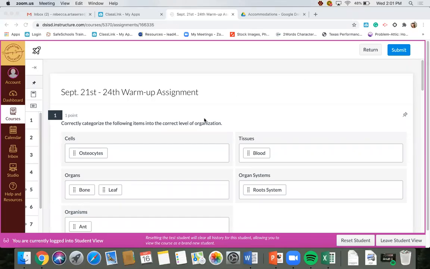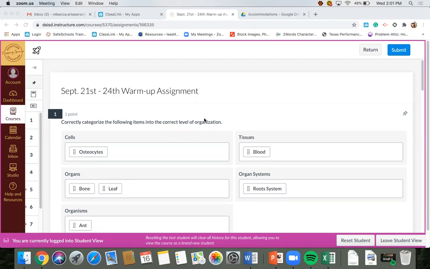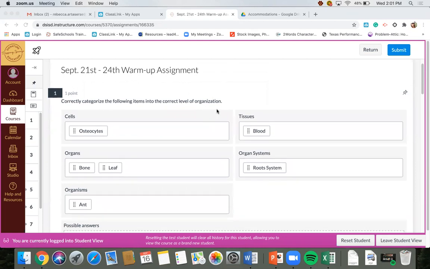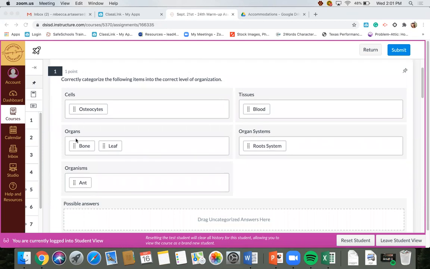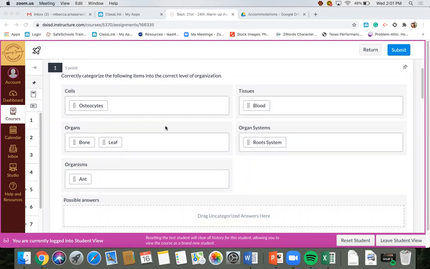All right, so we are going to go over the warm-up assignment questions for the week of September 21st and 24th. As you can see, I've already organized the items into the correct levels of organization, but I want to give you the explanation of why those are the correct answers. So, starting with cells, osteocytes.